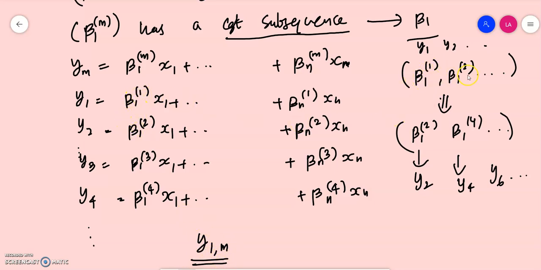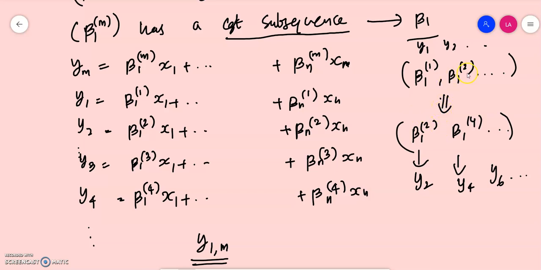So I'll give you one particular example. Here beta 11, beta 12, etc. is our sequence, which is a bounded sequence. Associated with that, we have y1, y2, etc., ym, the general sequence which converges to 0. We choose our subsequence for our convenience. This is a particular case, not the general case.